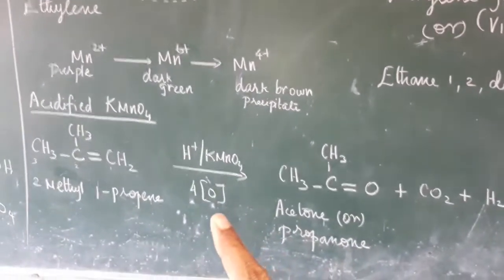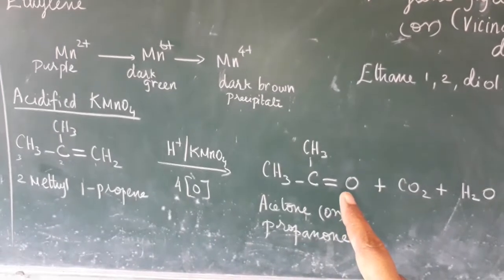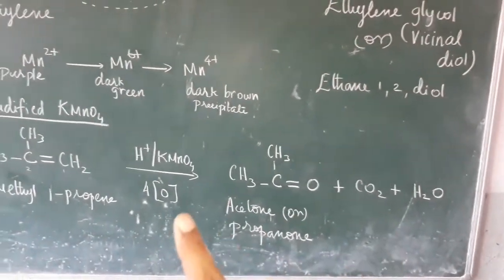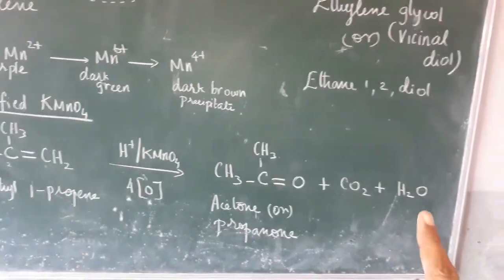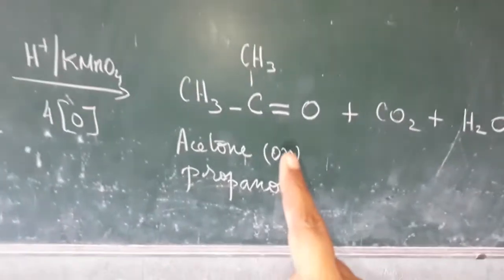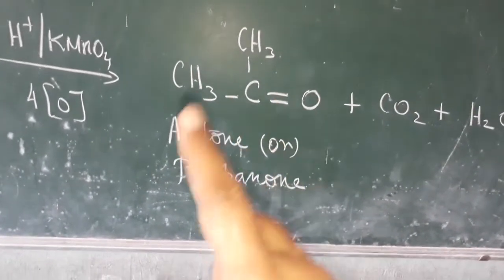And 1 more oxygen is there. Already we added 1 oxygen here, 2 oxygen with the carbon, so carbon dioxide. 1 more oxygen is added with H2, so we get water. What is the name of this compound? Acetone. The name of the compound is acetone, and another name is propanone.